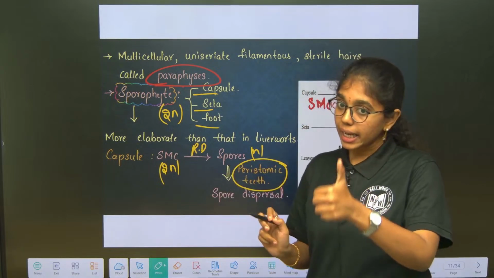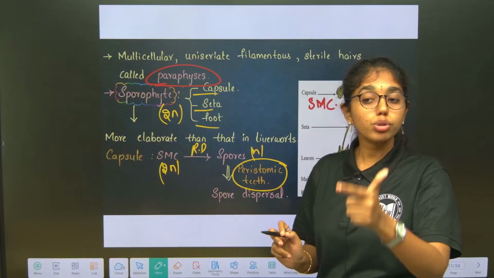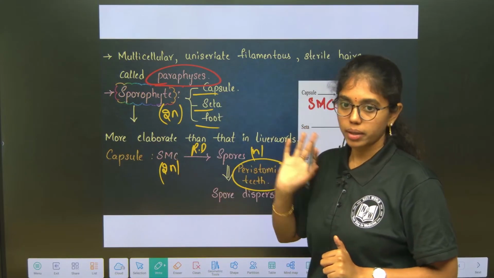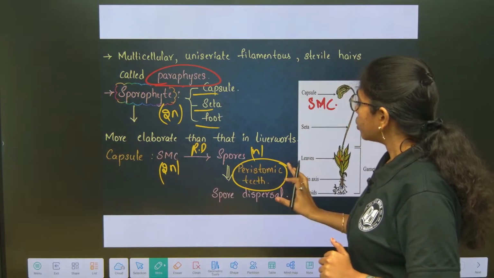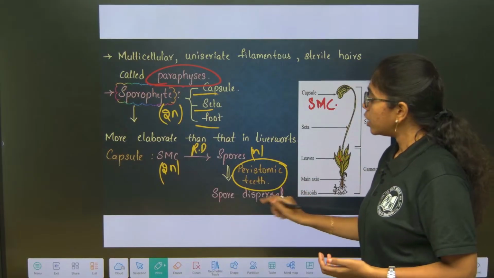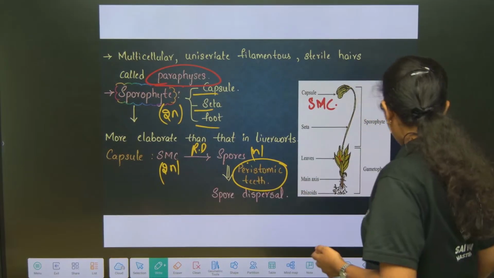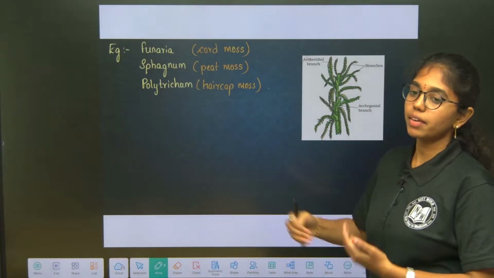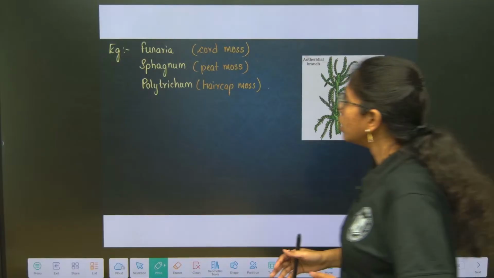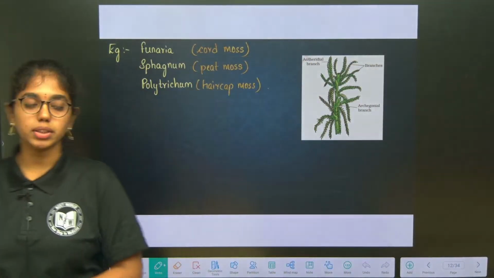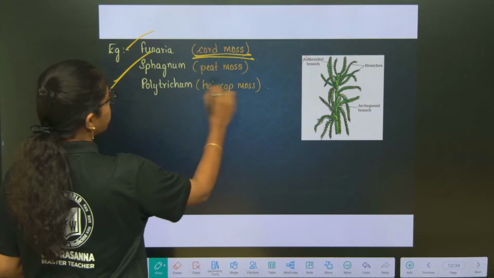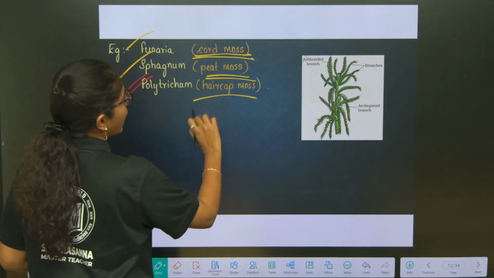These spores are dispersed through what? Peristomic teeth. Elaters in Marchantia, pseudo-elaters in hornworts, peristomic teeth in mosses. Remember that, important bit. These spores are haploid. Spores landing onto a suitable substratum will develop into a new leafy gametophyte or new protonema. Understood? The best examples under mosses include Funaria, which is cord moss, Sphagnum, peat moss, and Polytrichum, hair cap moss.